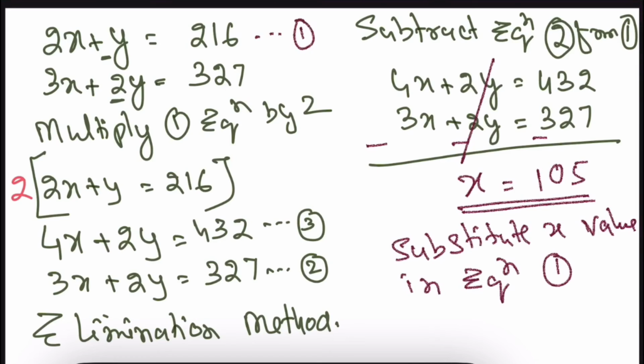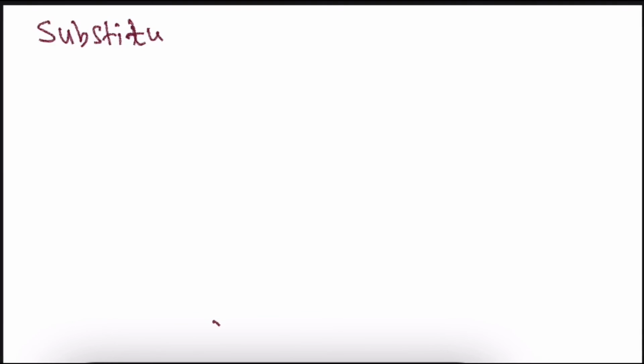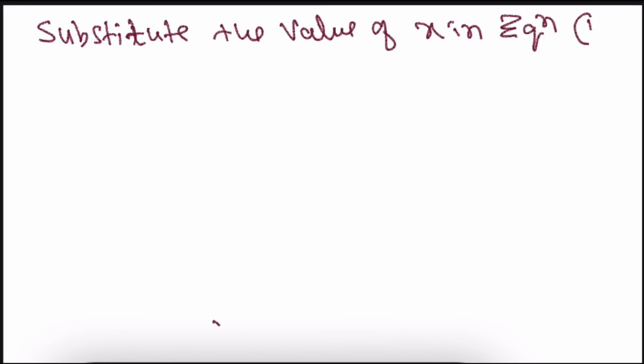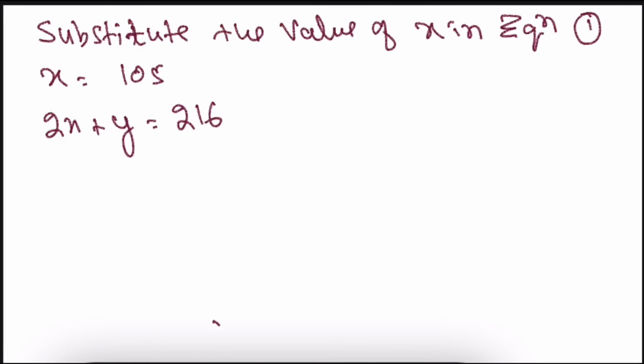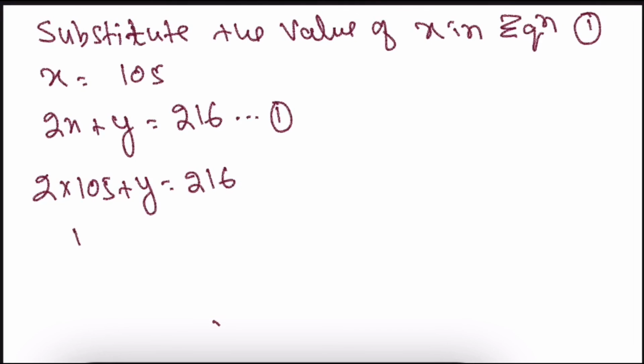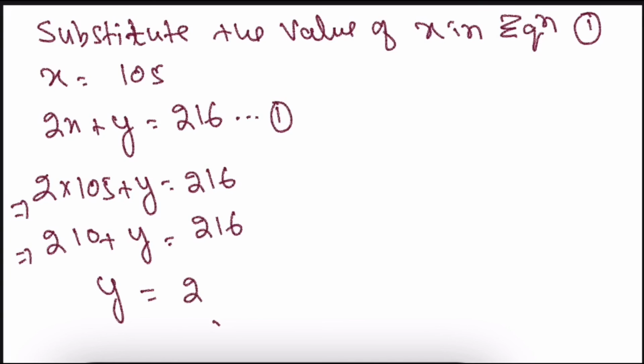Equation 1 is 2x plus y equals 216. Now x equals 105, so we put 2 into 105 plus y equals 216. 2 5s are 10, 2 1s are 2, so 210 plus y equals 216.